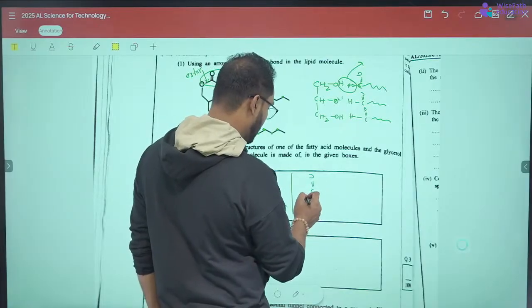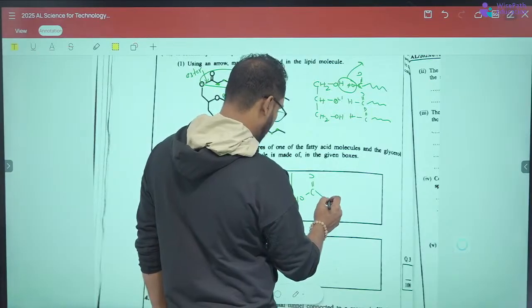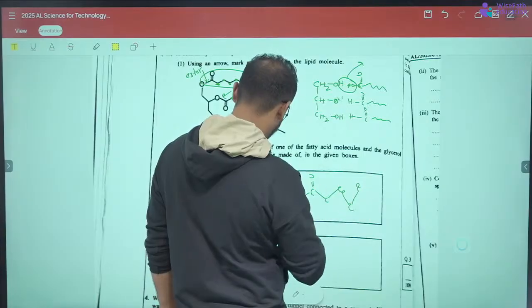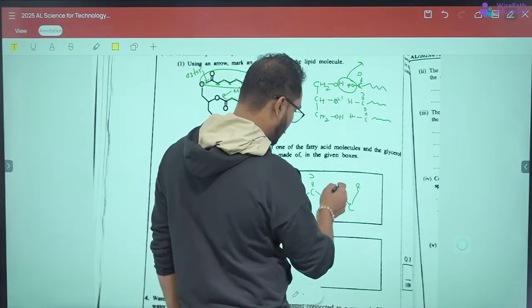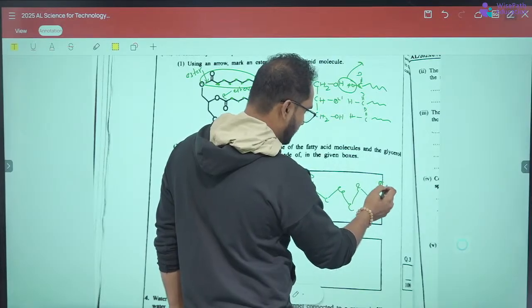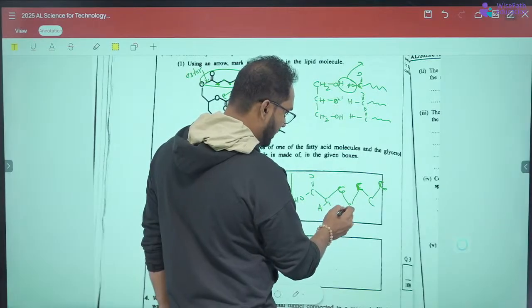C double bond O, OH. There's one carbon here, one here, one here, 1, 2, 3, 4, 5, 6. This is how the carbons will be there, and the rest of the atoms will be hydrogens.